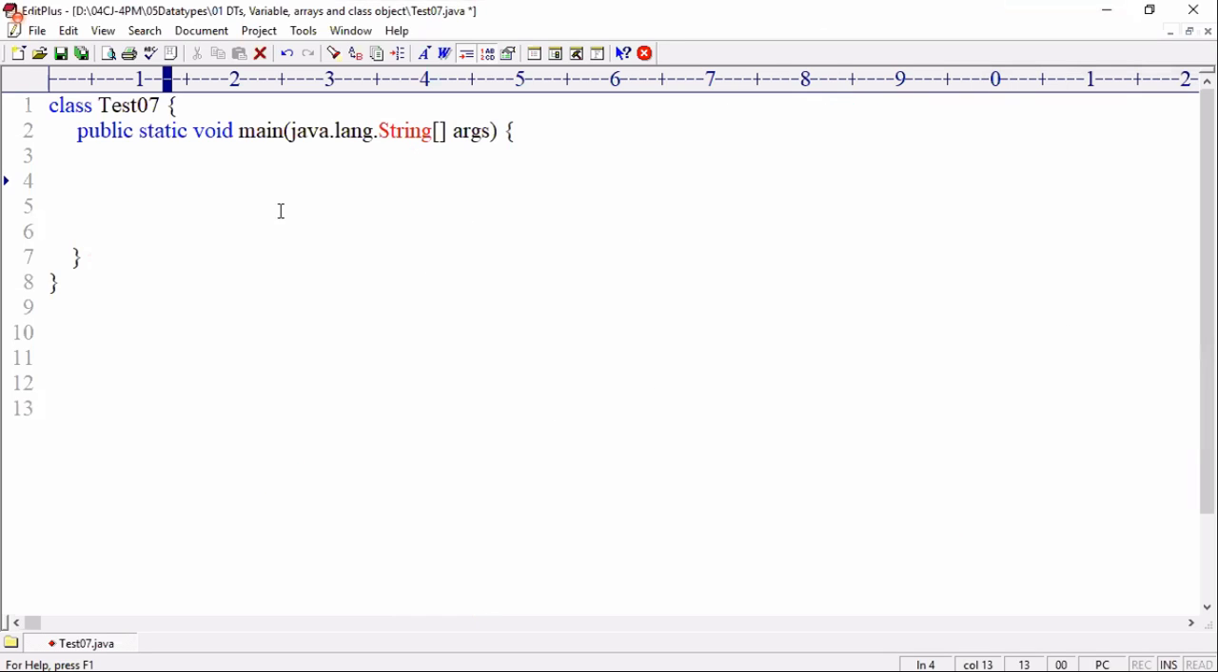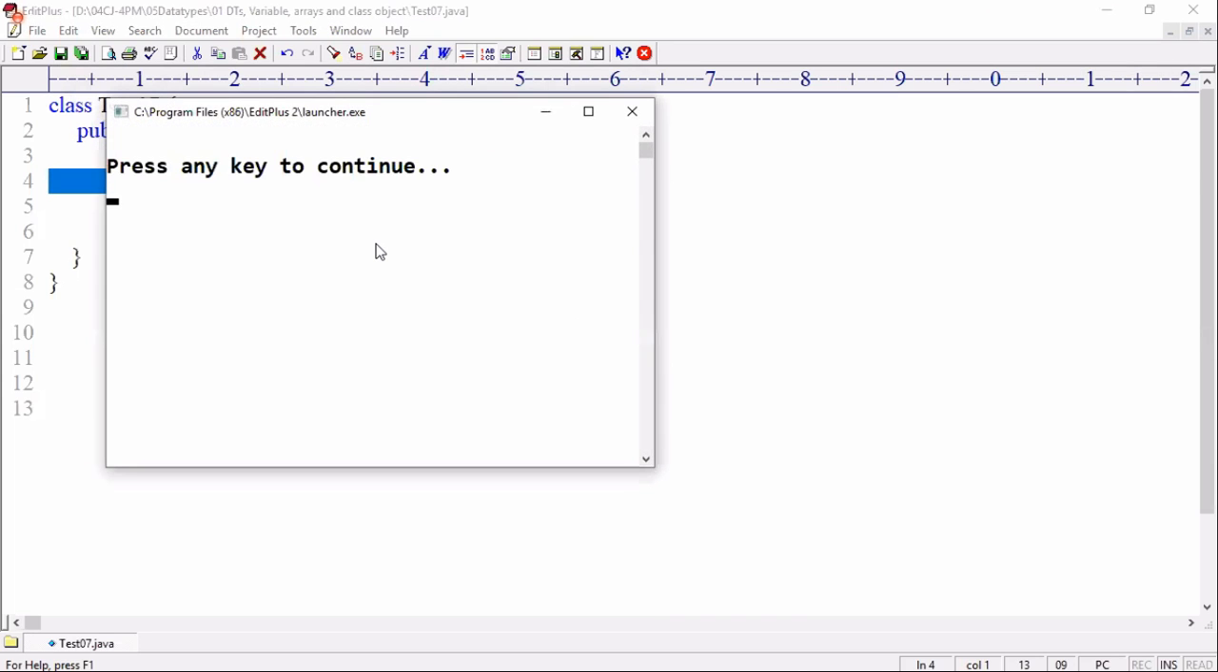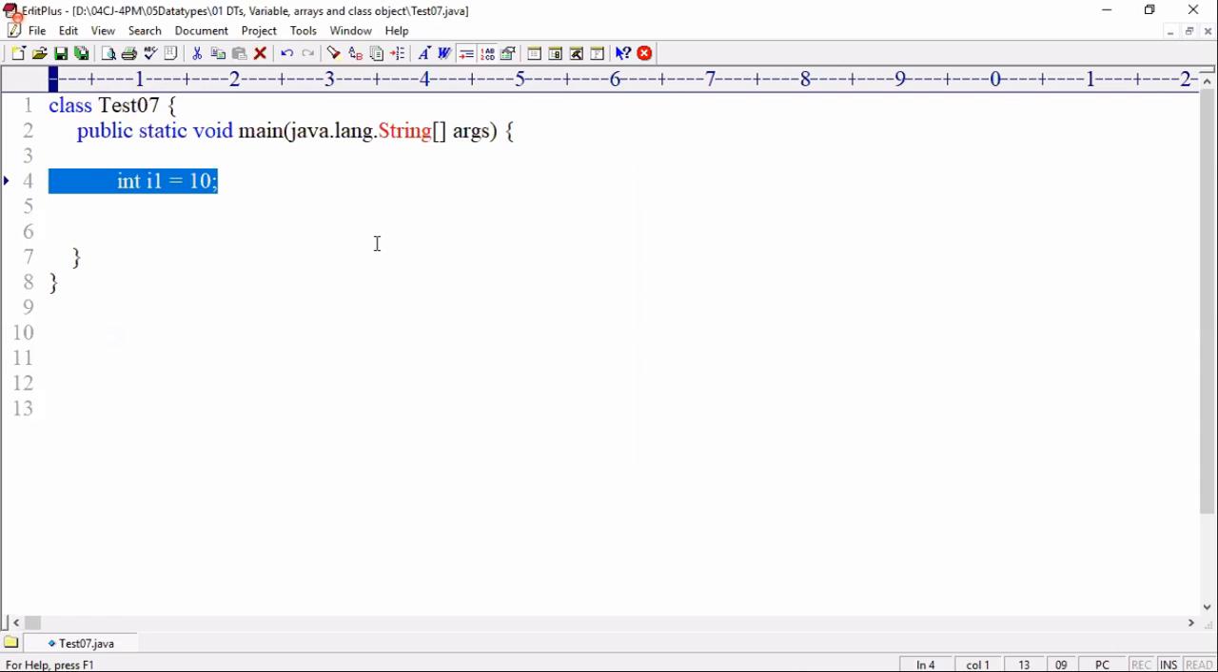Then tell me. Now, class Test, main method. Inside the main method, I'm going to write one statement: int i1 = 10. This line is compiled successfully, executed successfully. As a student, what you people do is just see that it compiled successfully, executed successfully, my program completed.